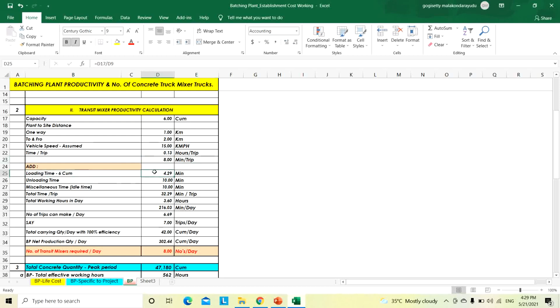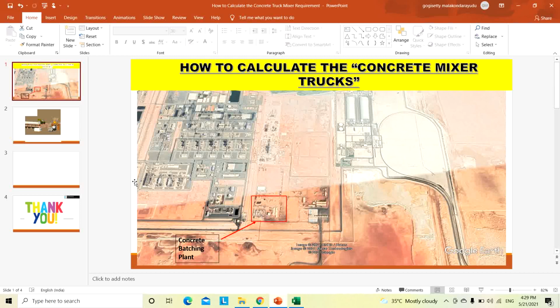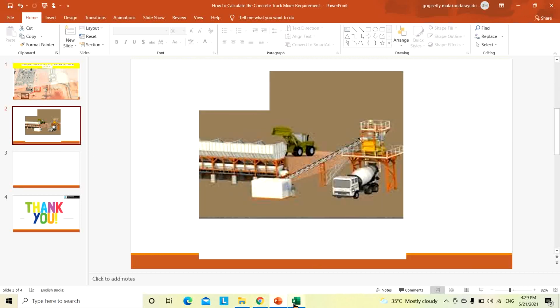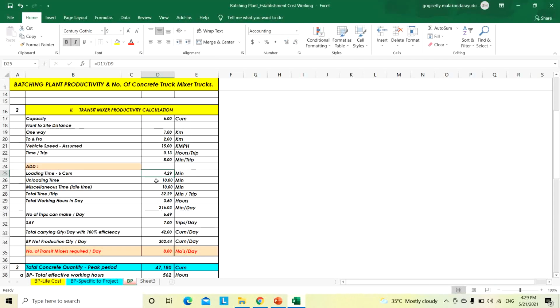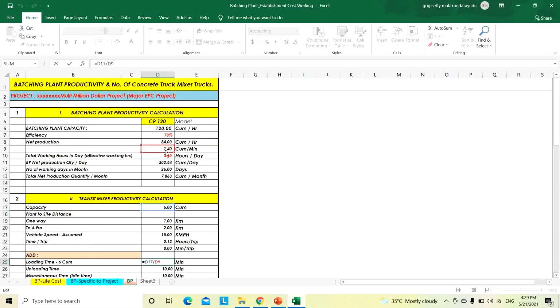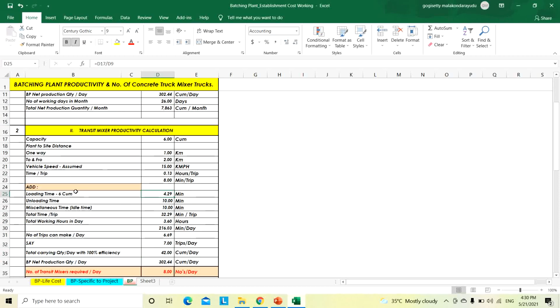Add loading time of 4 minutes. This loading time is based on total truck mixer capacity of 6 cubic meter divided by D9, per cubic meter how many minutes. Like that, for loading time we calculated 4.29 minutes. Then unloading time take 10 minutes, then miscellaneous time 10 minutes. The total trip time including travel, loading, unloading and miscellaneous is 32.29 minutes per trip.